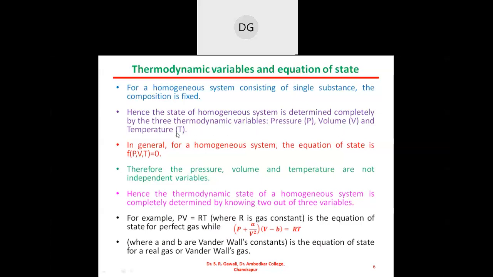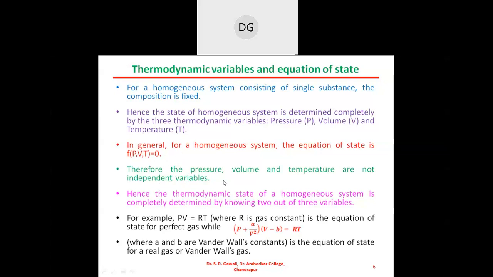volume and temperature. In general, for a homogeneous system, the equation of state is F of PVT is equal to 0. So this is the equation of state. What is F? F is nothing but a function of pressure, volume and temperature, that will be equal to 0. This is nothing but the general equation of state.